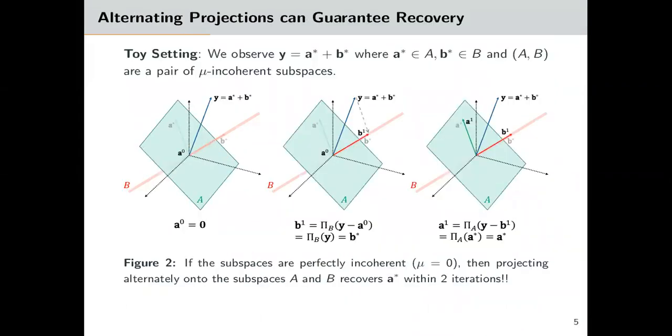To see why incoherence is useful, let y be A star plus B star, where A star and B star belong to perfectly incoherent subspaces A and B with mu equals 0. Let A naught, initialized to 0, be our initial guess of A star. We note that projecting y minus A naught onto subspace B yields B star, and then projecting y minus B star onto A yields A star. Thus, exact recovery in this toy setting takes just 2 iterations.